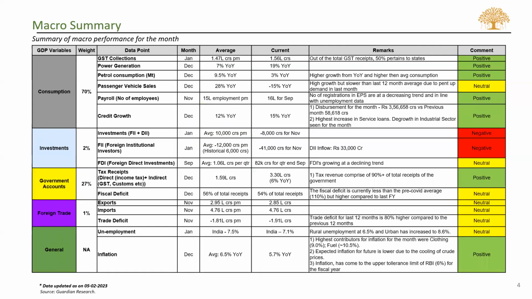Moving on to the summary of macro for the latest month data available. We will wait for 10 seconds for you to go through this slide. If you want, you can pause the video and look at it.